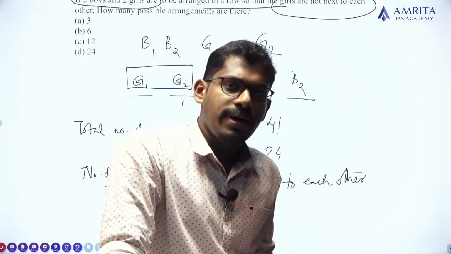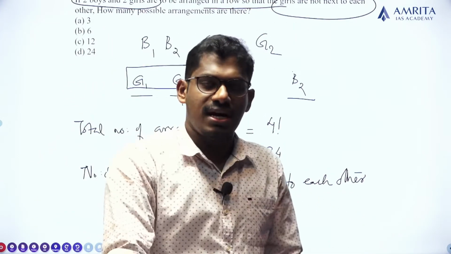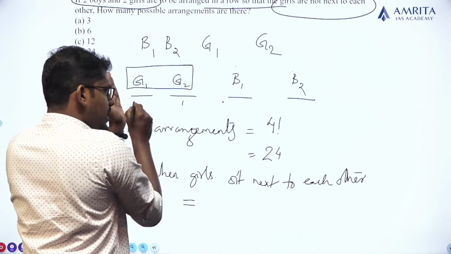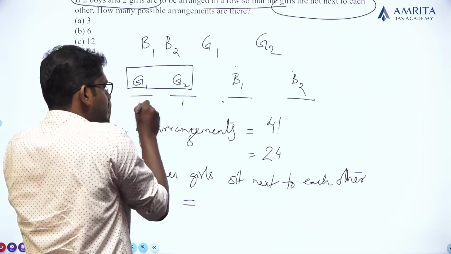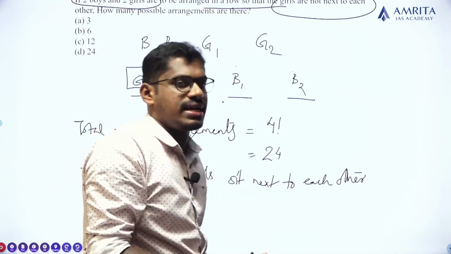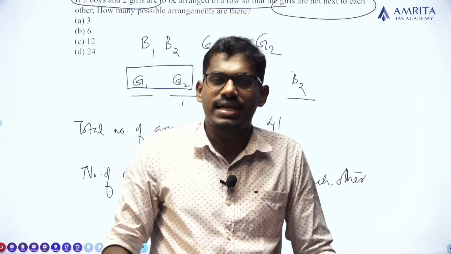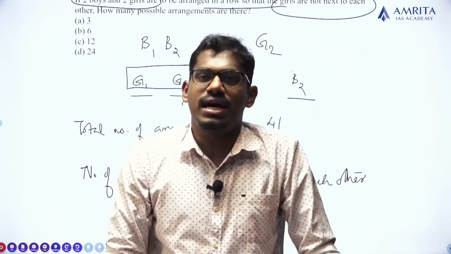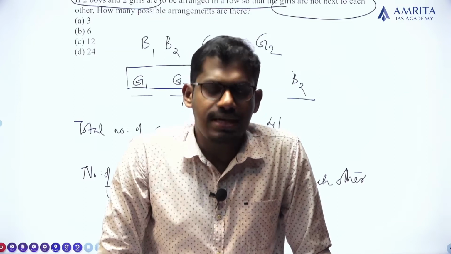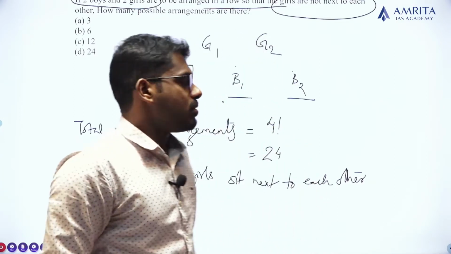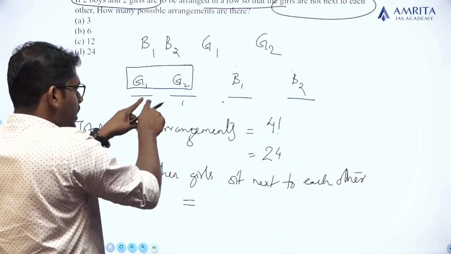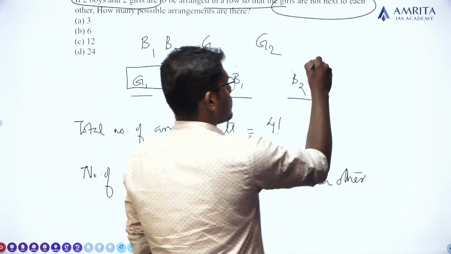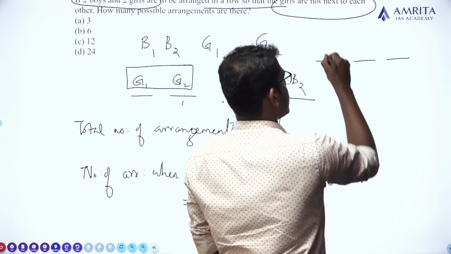Let me assume that this is a single person. These two girls are sitting next to each other, so that is the entire system. The two girls and their relative seats are taken as a single set. Are you got it? Yes. Okay. So these two girls sitting next to each other are taken as a single set, which means there are three relative positions.